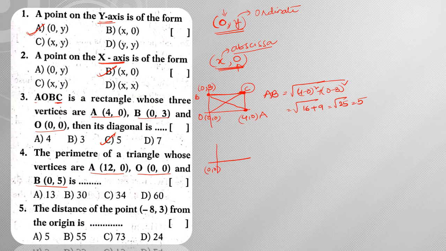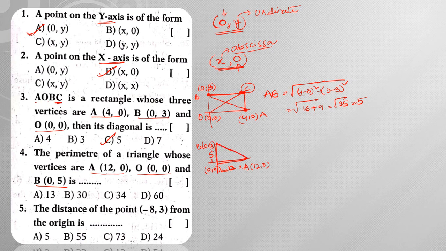A (12, 0) is on the x-axis and B (0, 5) lies on the y-axis. On joining all these, I form a right angled triangle, in which this length is 12 and this length is 5.